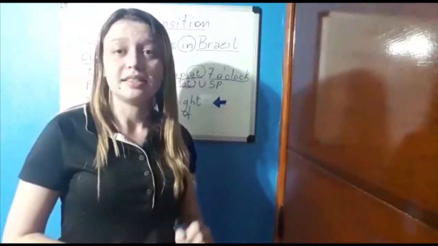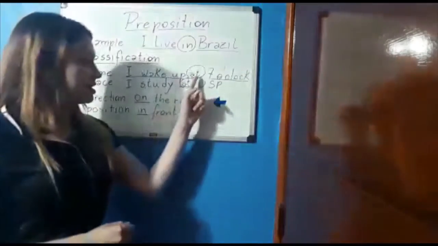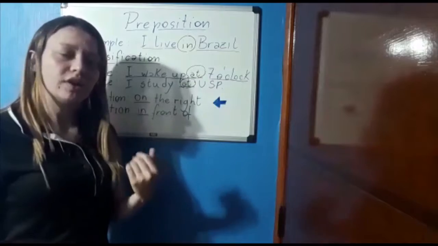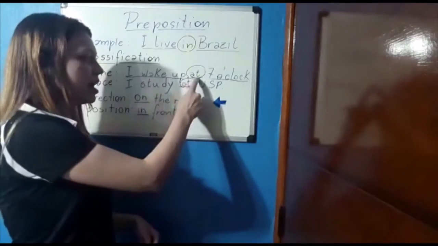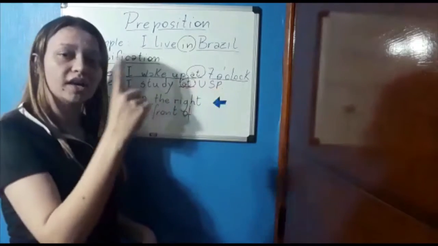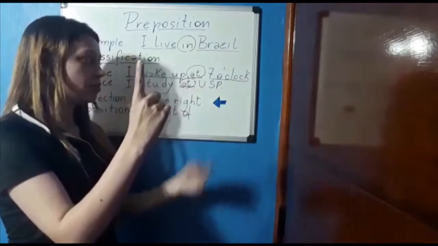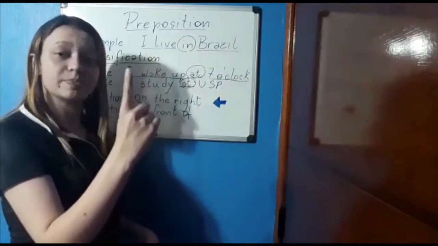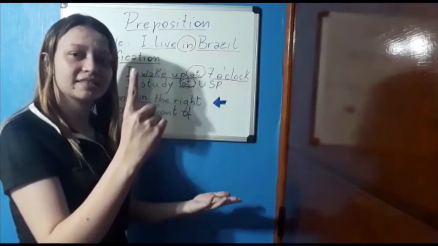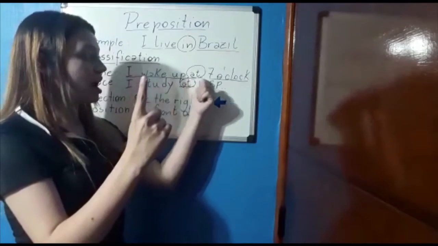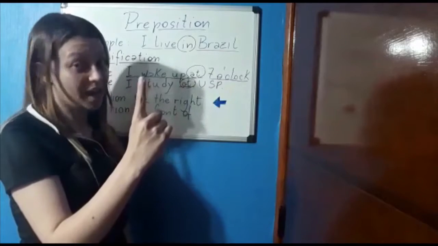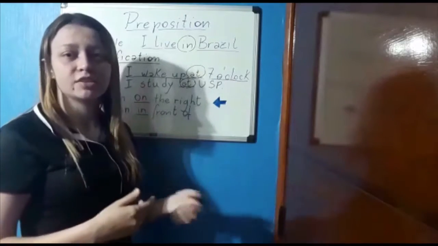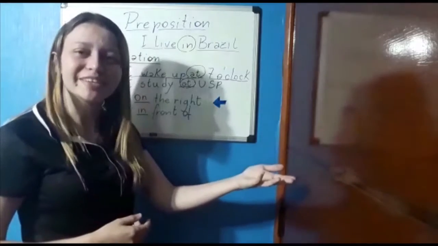You can see the same word, at, in two different contexts. So let's see again. I wake up at 7 o'clock. One context: here we are talking about time. Yeah? Brazilian speakers say às. Eu acordo às 7 horas. Às is the preposition here in Brazil.